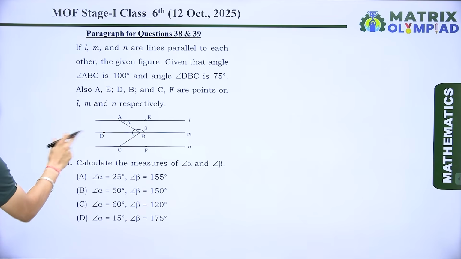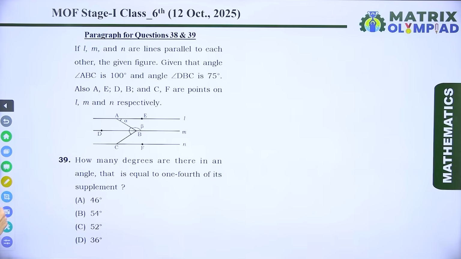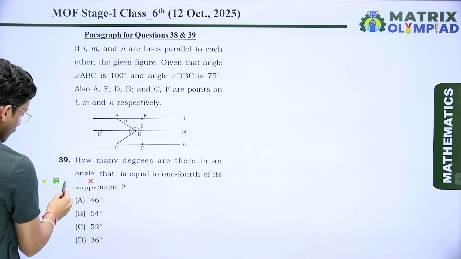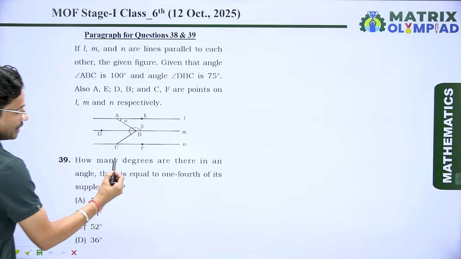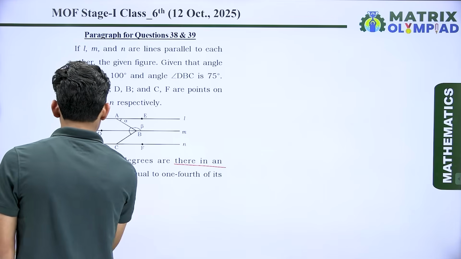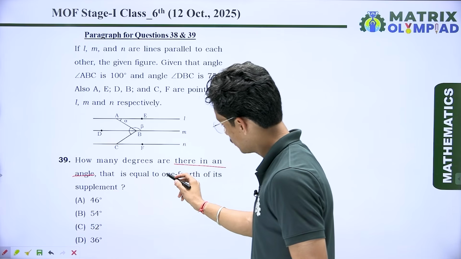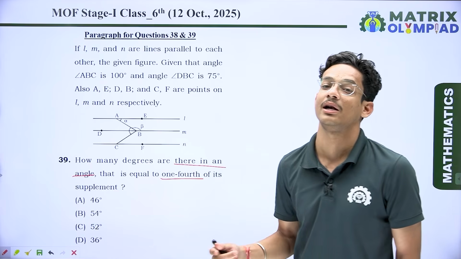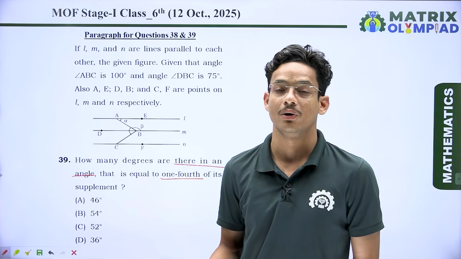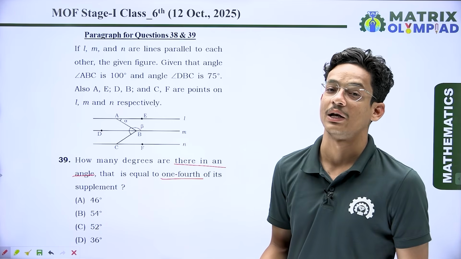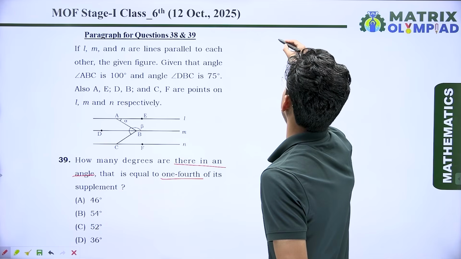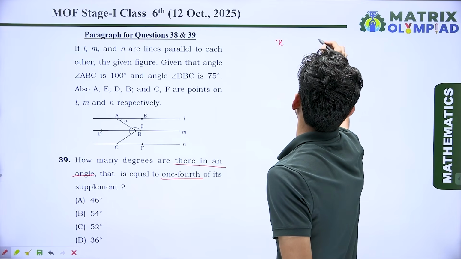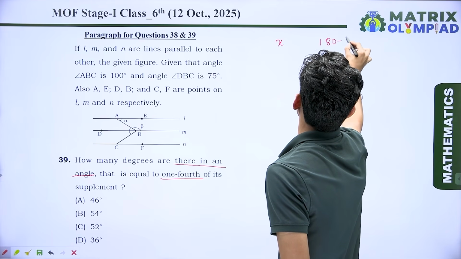So now if I talk about the next question, which is again based on the same paragraph, and the question is, how many degrees are there in an angle that is equal to 1/4 of its supplement? So when we have two angles and the sum of two angles is equal to 180 degree, then those two angles are known as supplementary angles. So let the angle be x and the supplement of this angle is 180 minus x.